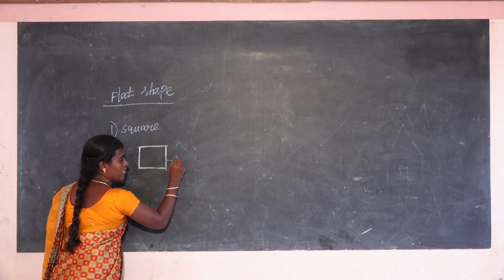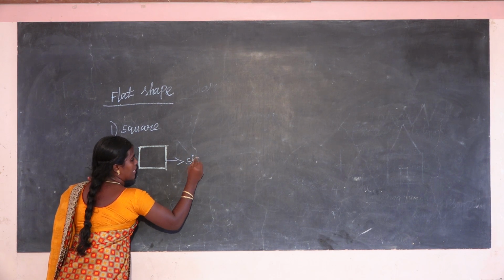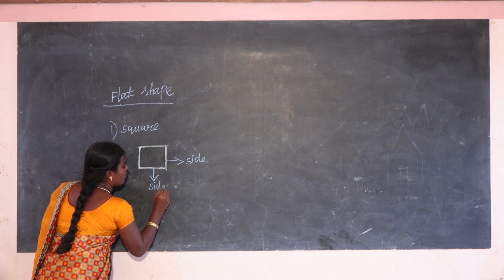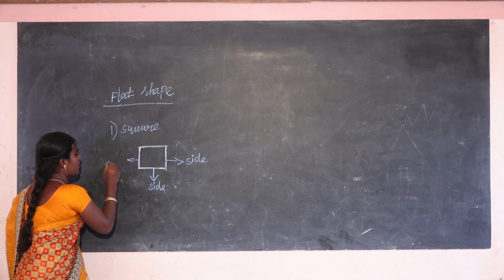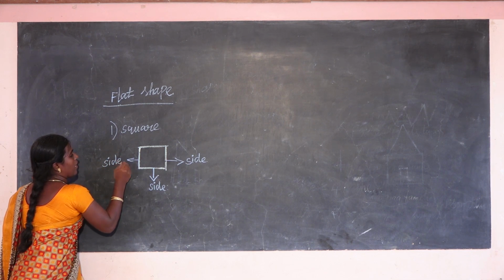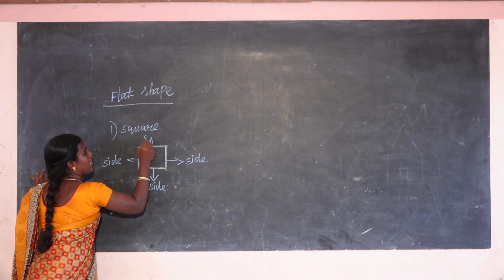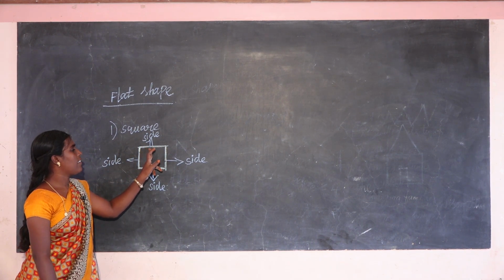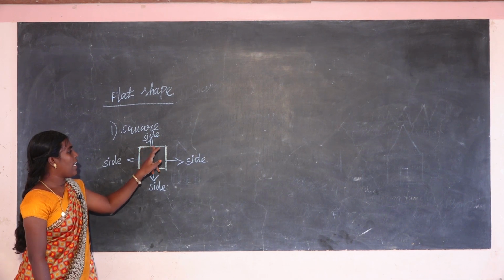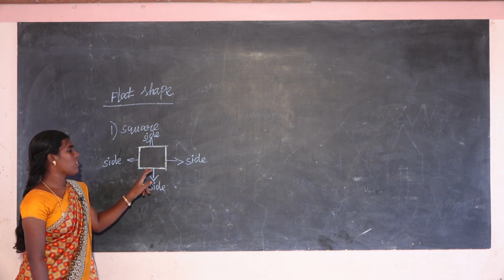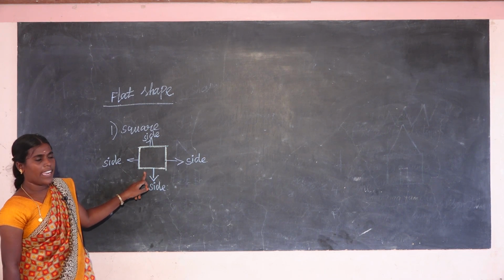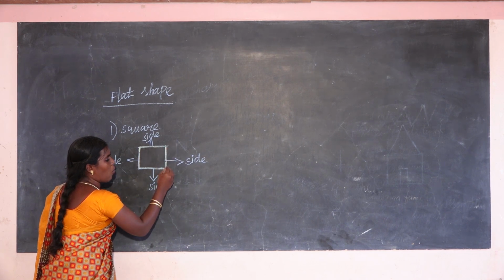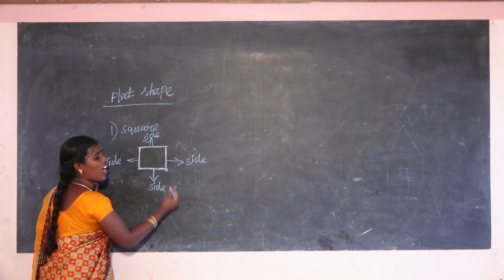What is this? This line is also called a side. This line is also called a side. The next one, this line is also called a side. Here, the top line is also called a side. What is it now? The flat lines, everyone, are called a side.